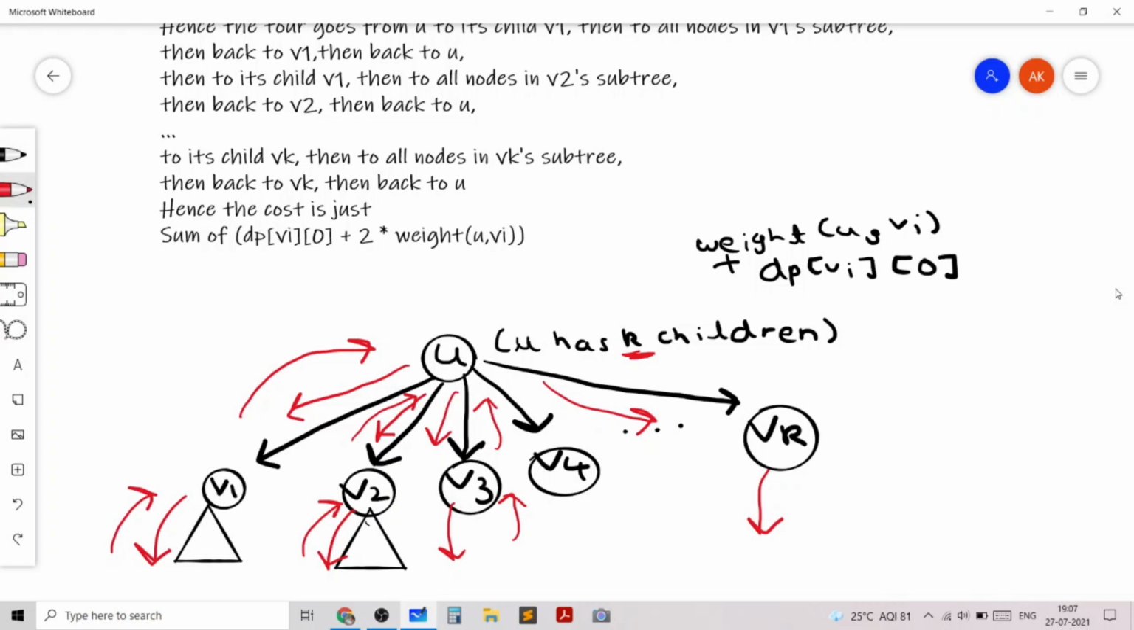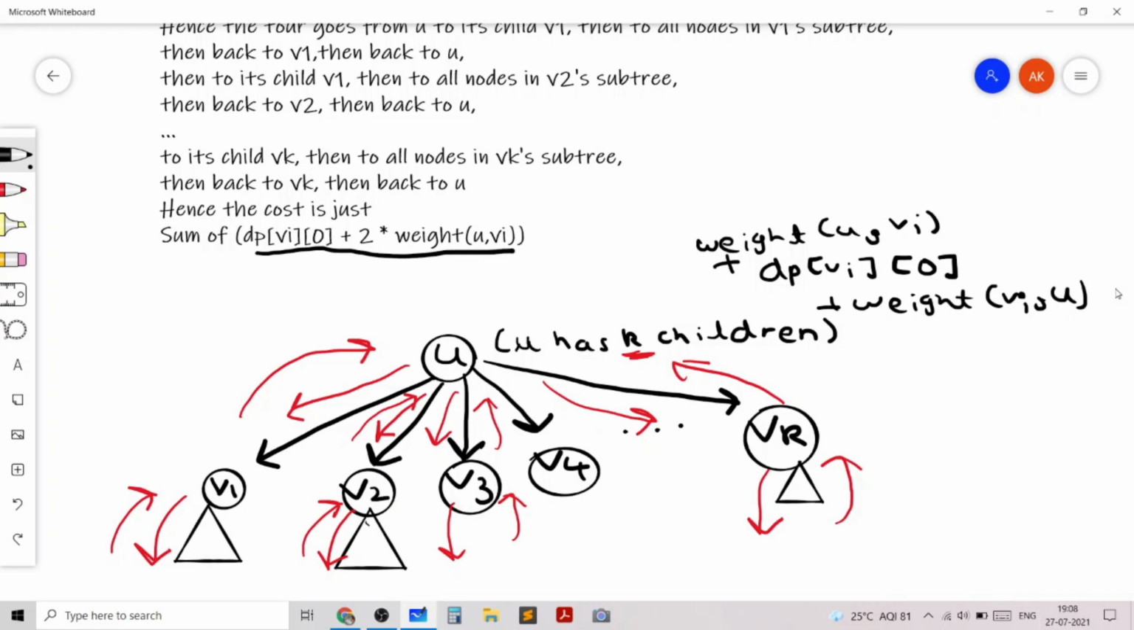Then after we visit the vi subtree, let's denote it by a triangle, we go back to vi and then we go to u from vi. That corresponds to weight vi comma u. Note that this is an undirected graph, so weight vi comma u is the same as weight u comma vi. Hence this term is just equal to dp vi 0 plus 2 times weight u comma vi.